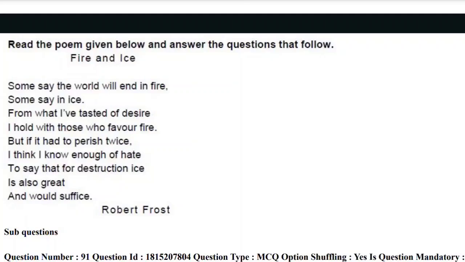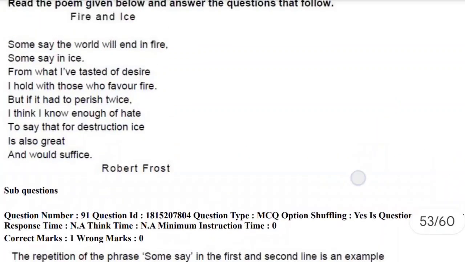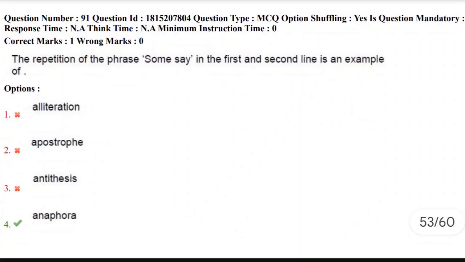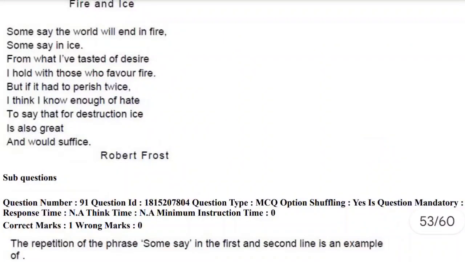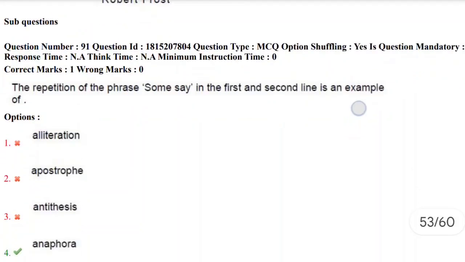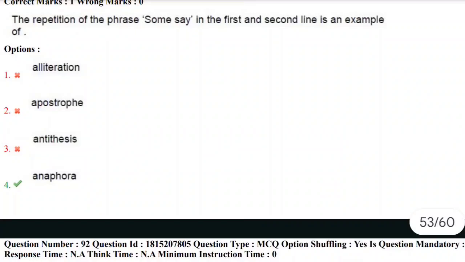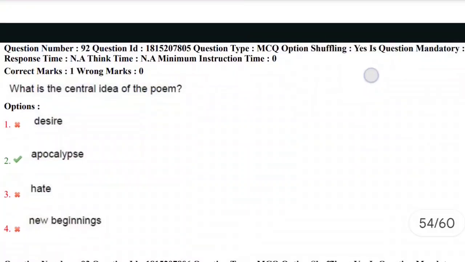So Fire and Ice, again the poem by Robert Frost. So just read the lines of the poem. I'm just going to explain the questions. The repetition of the phrase some say in the first and second line is an example of, yes, options like anaphora, apostrophe, antithesis, and anaphora. And some say, yes, this is anaphora. The fourth option is the correct answer for the repetition of the phrase some say, which is anaphora in the first and second line. Let's move towards the 92nd question.